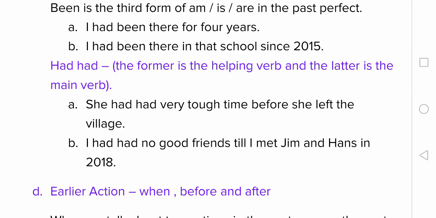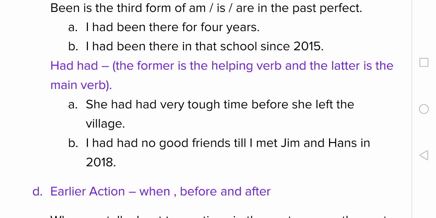She had a very tough time before she left the village. Suppose you want to tell it in present tense. I have a very tough time now with your online classes, I think. I'm joking. I have a very tough time now is present tense. I had a very tough time yesterday is past tense, simple past tense with the time expression yesterday. I had a very tough time. So it indicates past perfect tense.